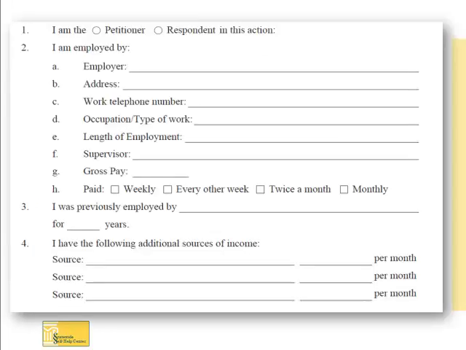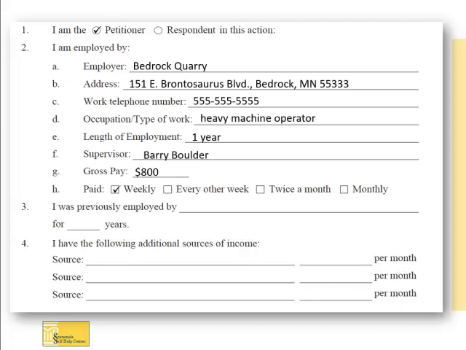For question 1, select if you are the petitioner or respondent. For question 2, fill in all the information about your current job if employed. If you are not working right now, fill in unemployed next to the name of the employer. For question 3, fill in the name of your previous employer and how long you worked at that job.